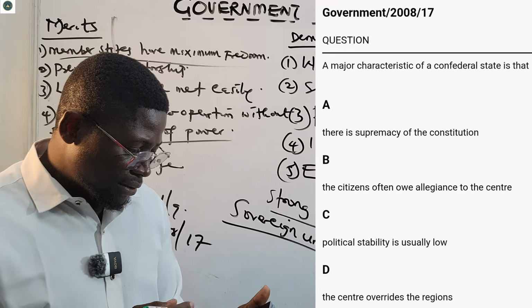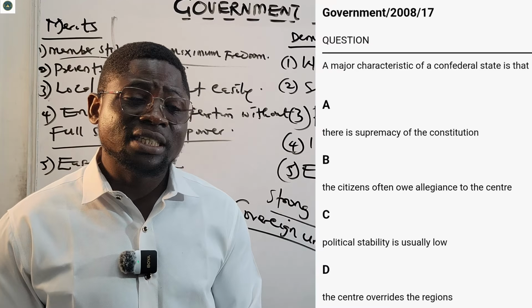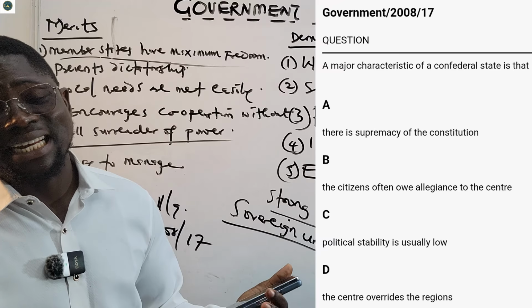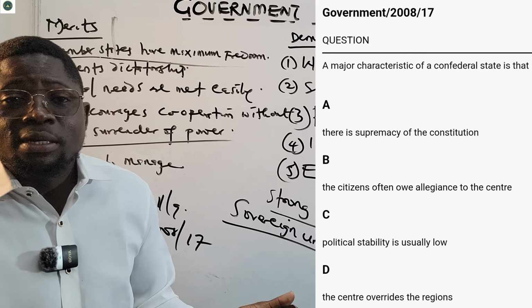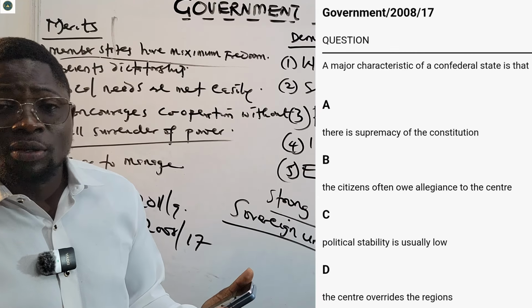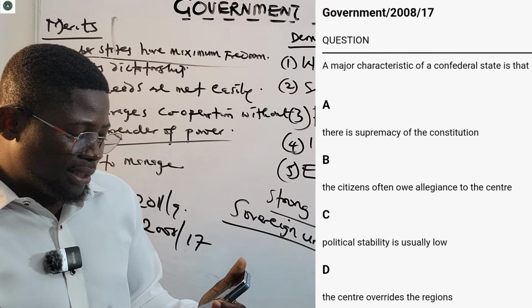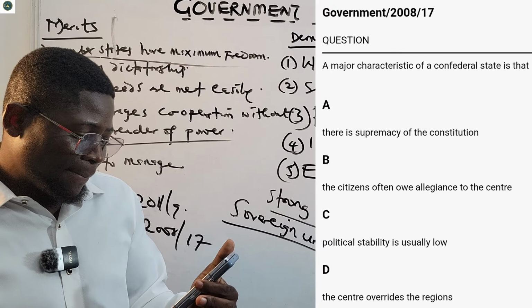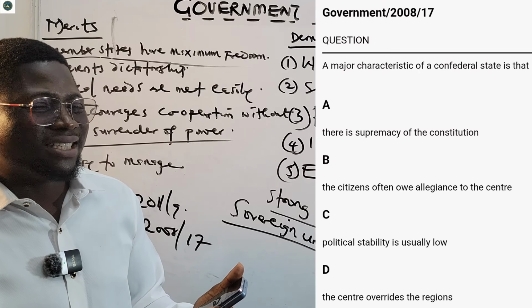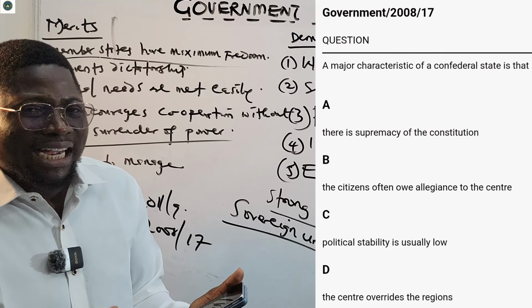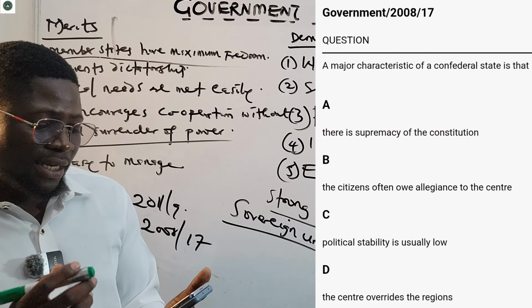Apart from that, the citizens don't really owe allegiance to the center like that. The fact is that they can decide to cooperate and control themselves. They do not owe some form of allegiance. Then C, political stability is usually low? No, that's not it. They say the center overrides the region. The center is very weak. They cannot override the region. So the correct answer is option A.